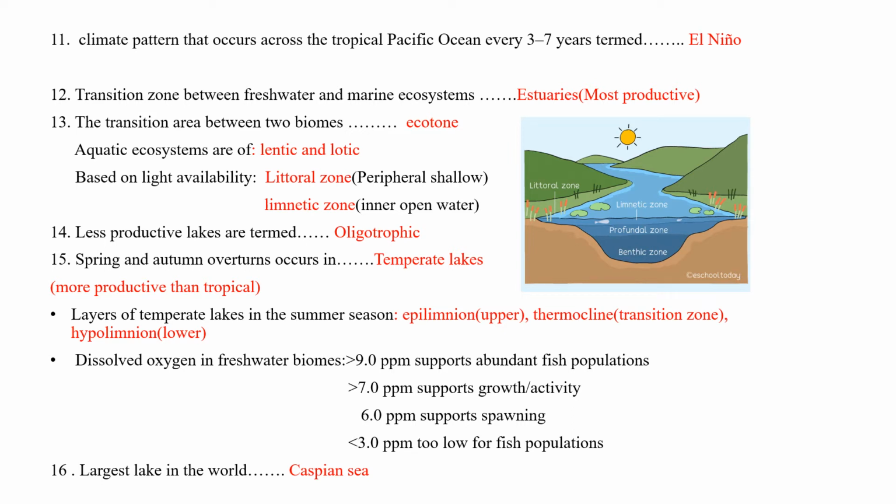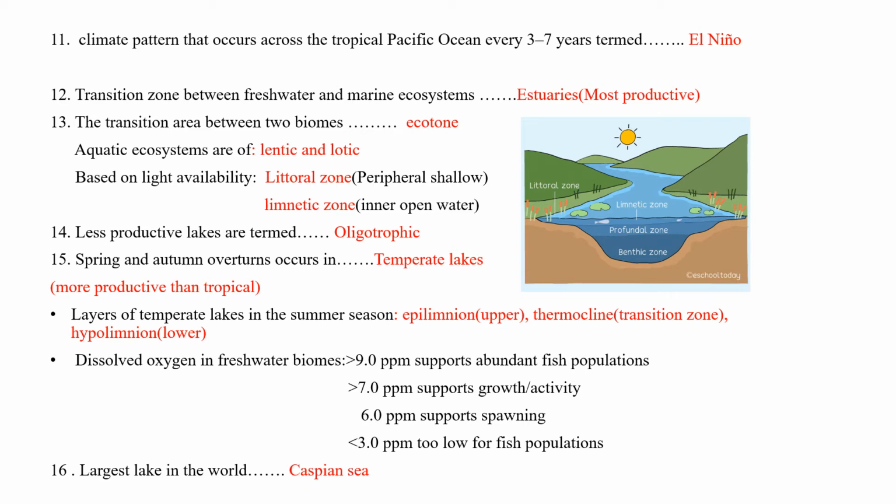Based on light availability, aquatic ecosystems are divided into two zones, the littoral zone and the limnetic zone. The limnetic zone is followed by the profundal zone and benthic zone. Less productive lakes are termed oligotrophic. In the case of temperate and tropical lakes, they are less productive because they are isothermal.